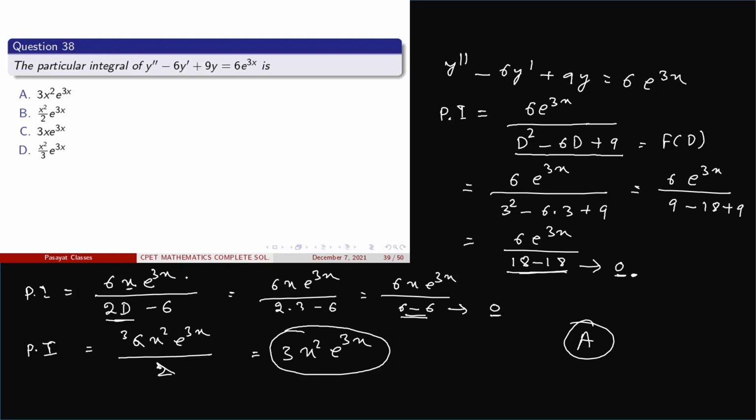And apply the same formula. If once again the denominator gives 0, then simply multiply with x² and differentiate f(D) twice. This gives the result, that is 3x² e^(3x). So option A is correct.